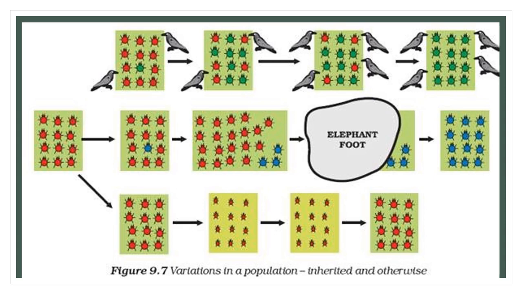Very few blue beetles can survive now. These blue beetles can do sexual reproduction. So at the end of the generations, all the beetles will be blue, because all the red beetles will be killed by the elephant. This is the second situation. So the first and second situations are over.